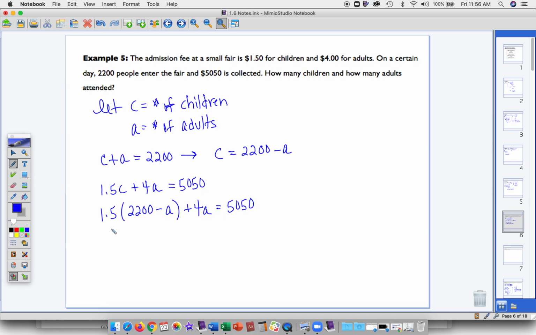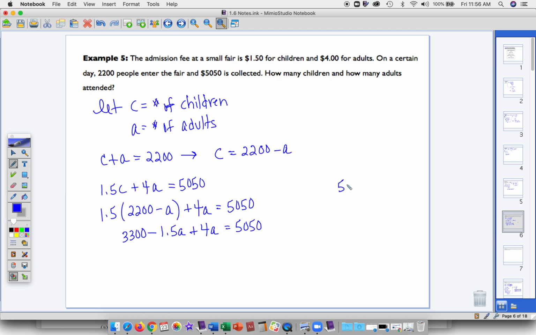So I end up with 1.5 times 2,200 minus A, and that was my substitution for C, plus 4A equals 5,050. Okay, so let's see, 1.5 times 2,200, that would be 3,300 minus 1.5A plus 4A is equal to 5,050.